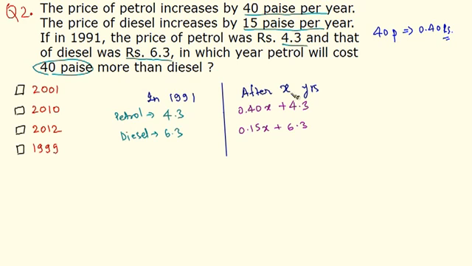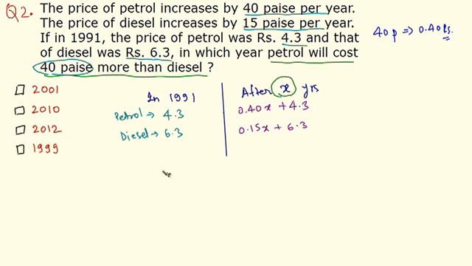Now we have to find out how many years will pass after 1991 when the petrol will cost 40 paise more than diesel. So the price of petrol is 40 paise more than the price of diesel after x years. So if we subtract the price of diesel from the price of petrol, we would get 40 paise.